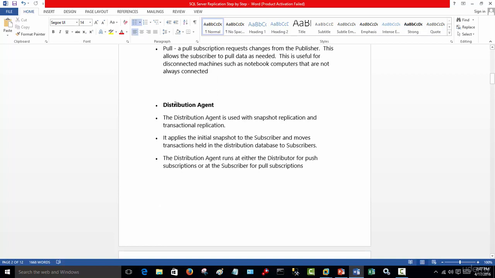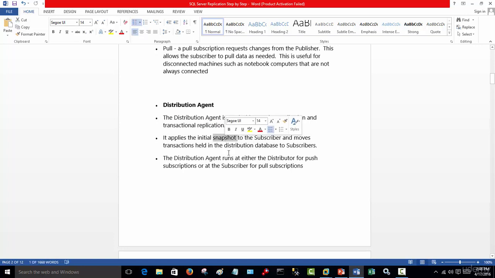There's a distribution agent, which runs on the snapshot. The distribution agent is used with snapshot replication and transactional replication. We'll be talking about snapshot later, but it is used for that. It applies the initial snapshot to the subscriber and moves the transactions held in the distribution to the subscriber. So this is showing you the role the distribution agent plays.